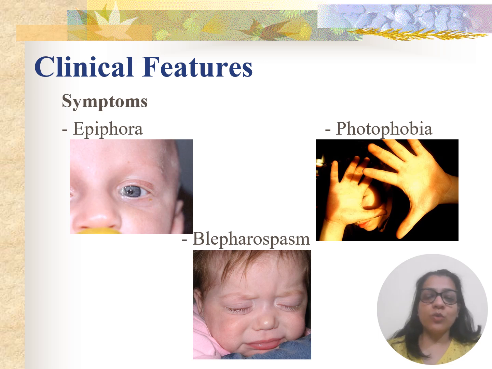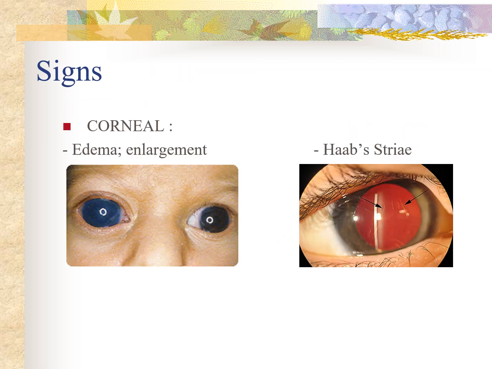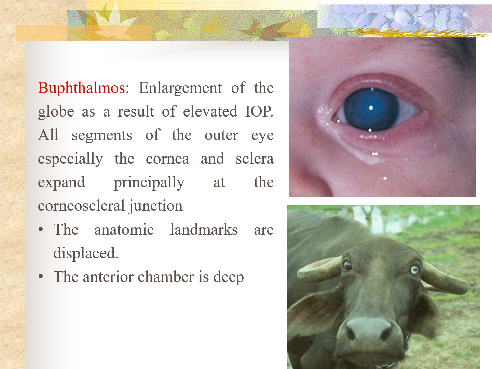The infants show very different symptoms as compared to adult patients with glaucoma. The main important symptoms are epiphora, photophobia and blepharospasm. This triad is very important. Always remember epiphora, photophobia, and blepharospasm. There may be corneal signs like edema and enlargement, and there may be Haab's striae, which are horizontal tears of Descemet membrane. Another important sign is buphthalmos, which means eyes just like those of a buffalo.